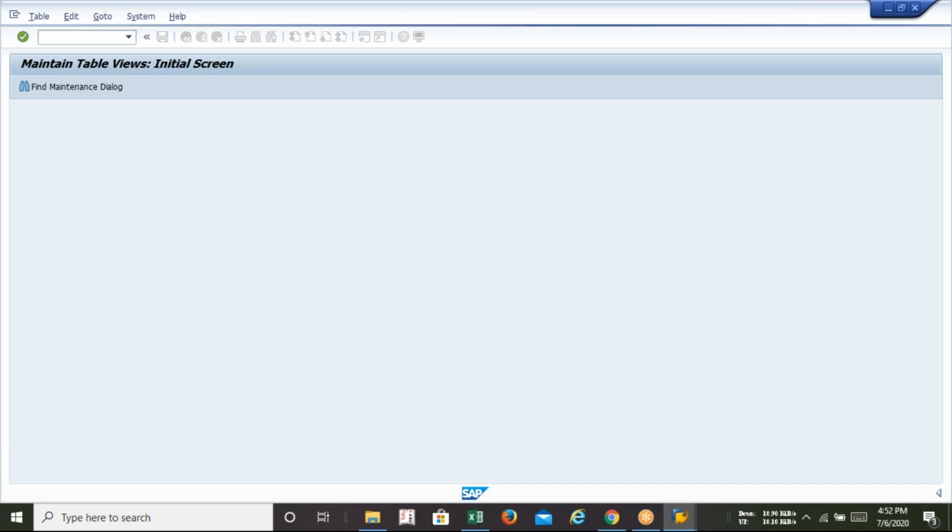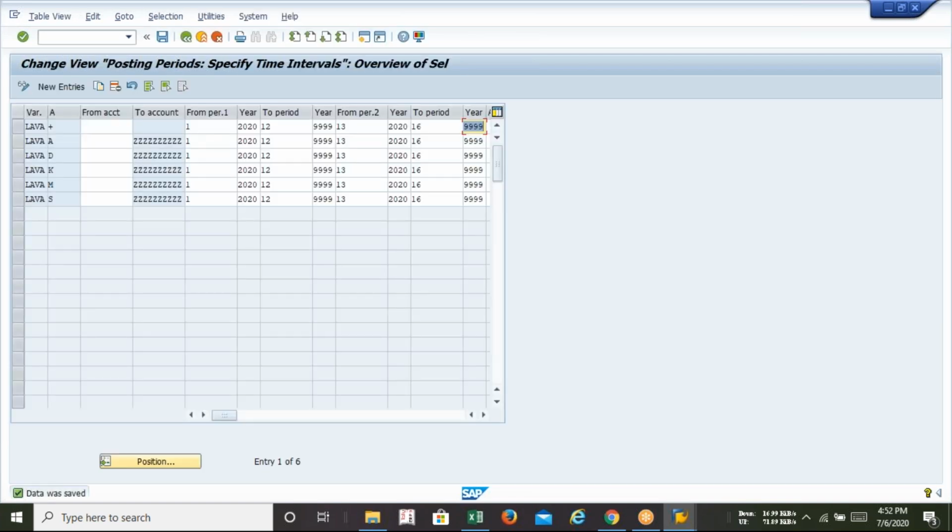Yes, Rajiv, when you put this 4 times 9, you need not change it again and again. If you are in the same server and you pass entries in the next financial year, 2021, you do not need to come and change this. It will keep going. That's why I have taken 9. If I were confined to a single year, I would click on 2020 and 2021. That's it.